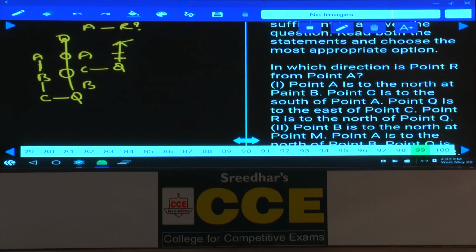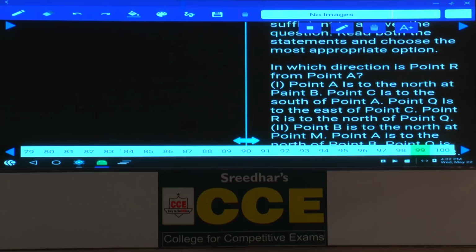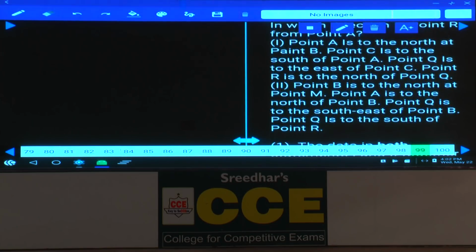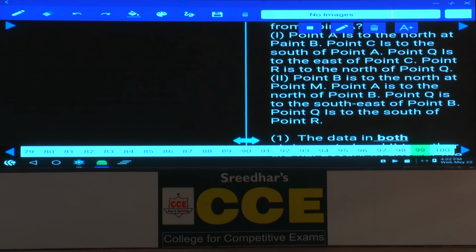And so many different possibilities we have. We can have some three different possibilities, and that is not sufficient. Then coming to condition number 2, point B is to the north of point M. M is here. Now this B is to the north of M, and A is to the north of B.